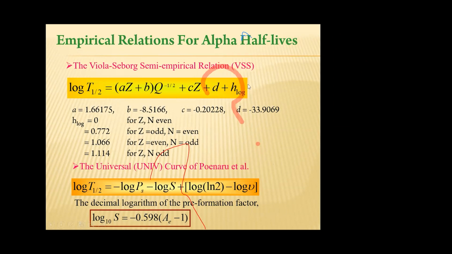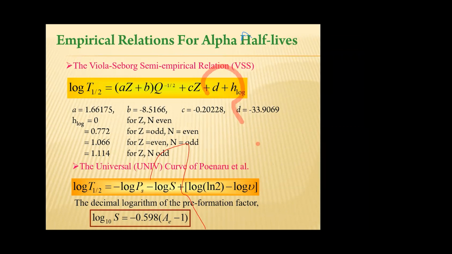This empirical formula was developed in 1960, but still it is valid in experimental labs for the production of super-heavy elements. For the identification of which super-heavy element is formed, we can use this expression. From experiment, super-heavy nuclei usually emit alpha particles, so we can measure the kinetic energy of the alpha particle and its half-life.